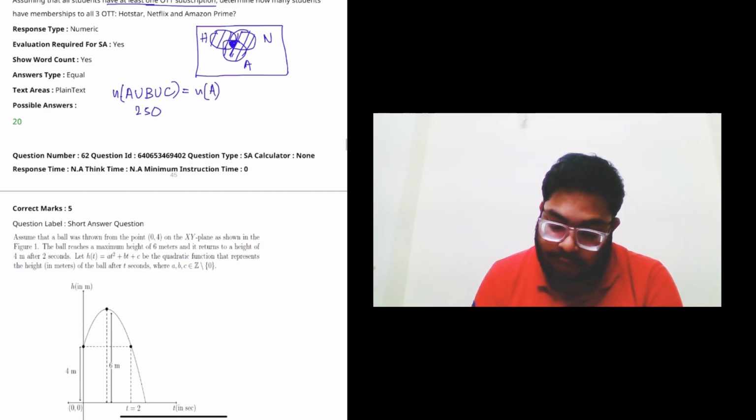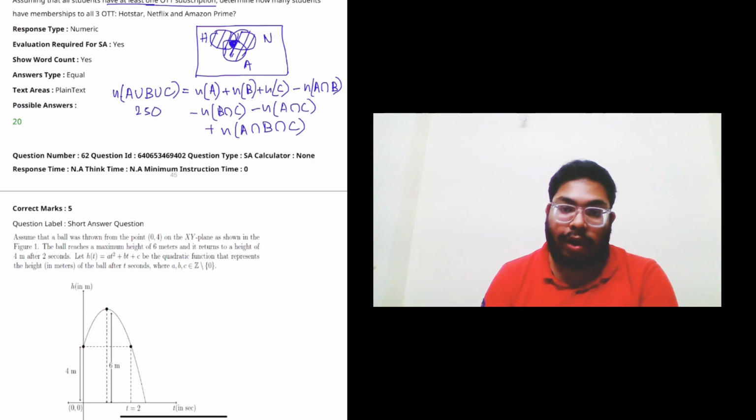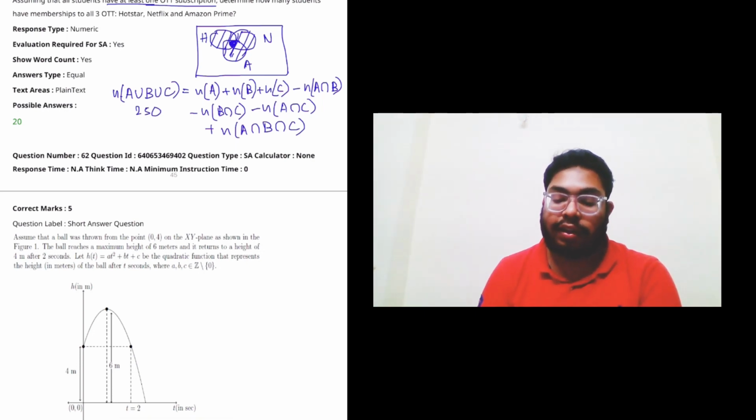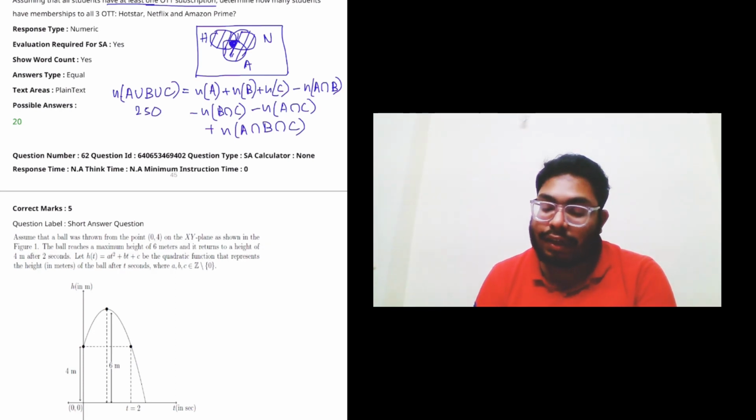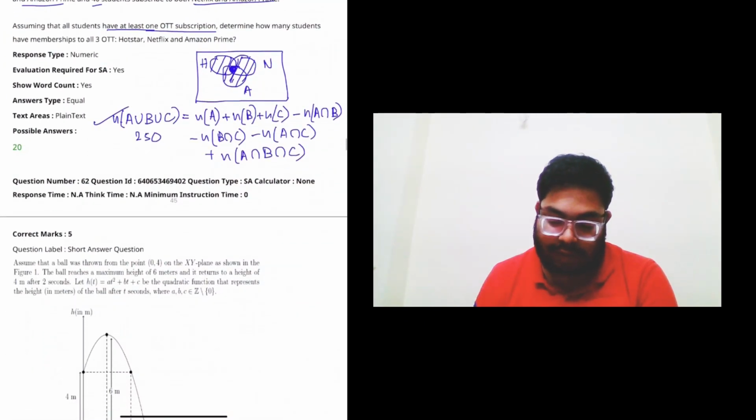And n of A plus n of B plus n of C, and then minus n of A intersection B, n of B intersection C, n of A intersection C, plus n of A intersection B intersection C. So this is the formula. This is the very well known formula for set theory, and you can use the graphical result as well. But the graphical result requires a lot of time and analysis. So I will suggest you to directly use this formula, and this question can be solved easily through this formula.